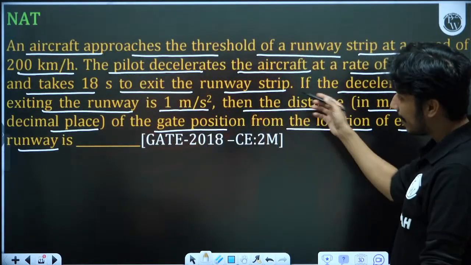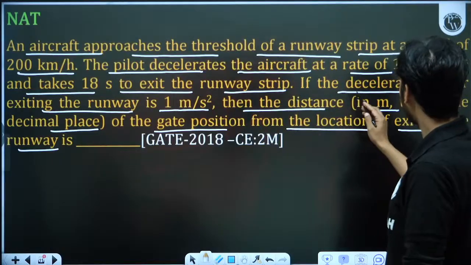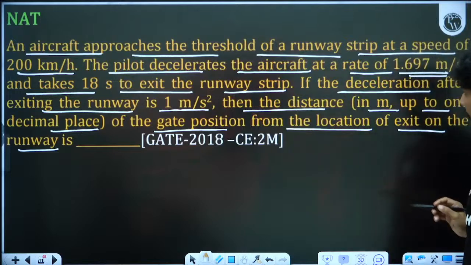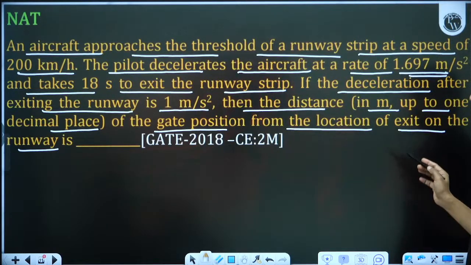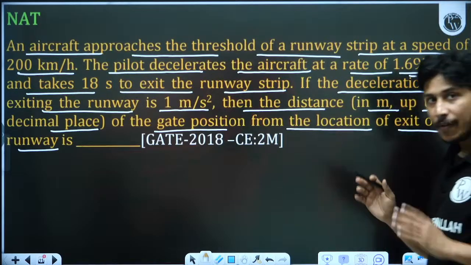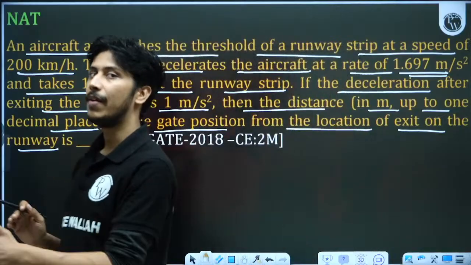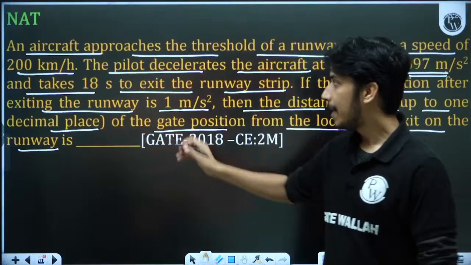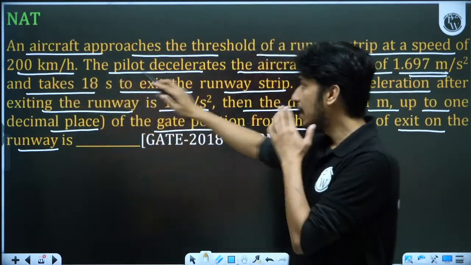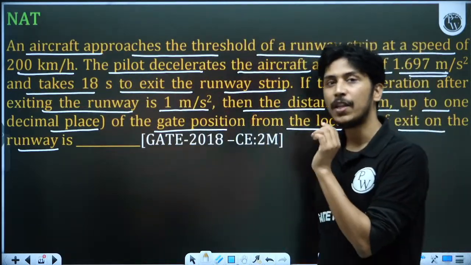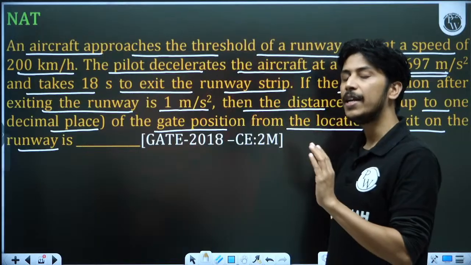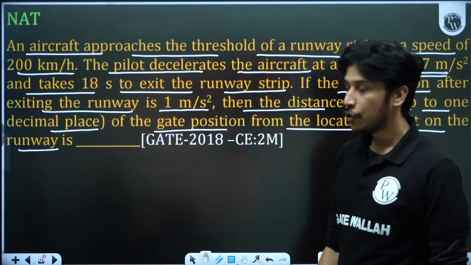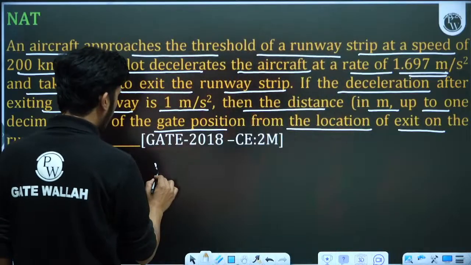Now when it is exiting the runway and moving towards the gate, the deceleration is now 1 meter per second square. So how much distance has it traveled to the gate position from the location of exit? After exiting, how much distance is it traveling? What you have to do is calculate the velocity at the exit. At the entry of the strip, the velocity is this much, the deceleration is this much. You have to calculate the velocity at the exit, and after that you can calculate the distance traveled. So two equations will be there. One equation will be v is equal to u plus at.